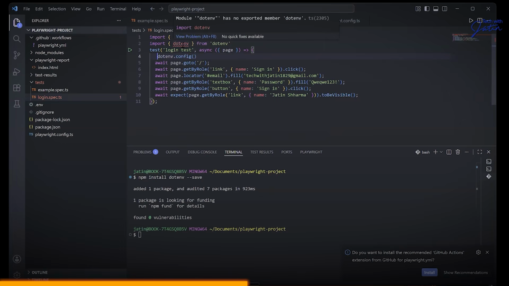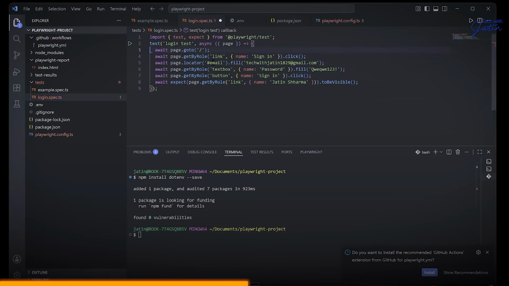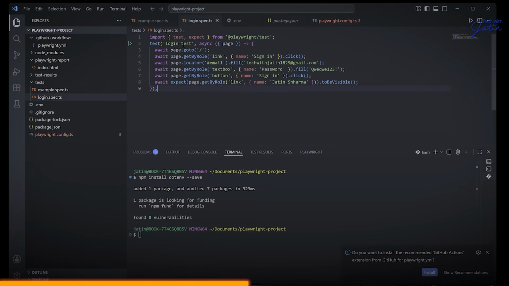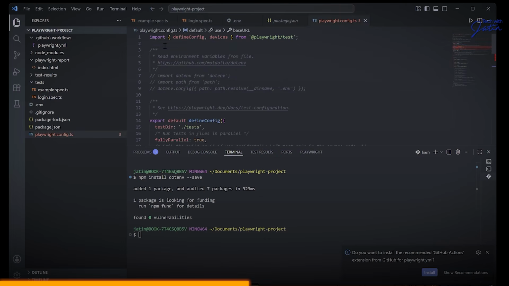Let's bring the cursor over here. It has no exported member dotenv. Something is wrong over here. Let me just cut it for a moment. Okay, we'll put it in the main place itself. Now, whenever you're putting this, instead of putting it inside the spec.ts, what you do is you import it over here. The way to do it is, we're going to say import star as dotenv from dotenv.